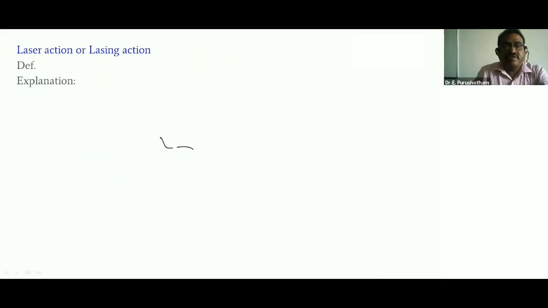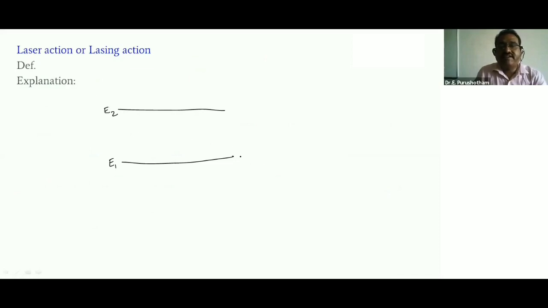You observe the definition after the explanation. So this is the energy in the ground state, the energy in the excited state, the population in E1, and the population in E2. This is the excited state atom.